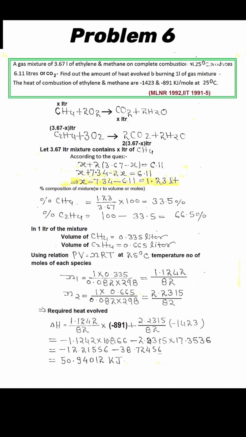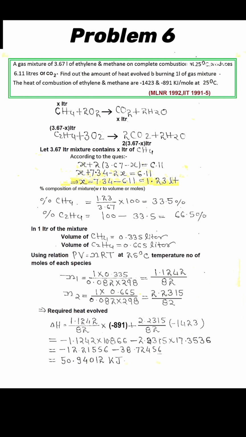In the problem shown here, 3.67 liter of mixture of methane and ethene produces 6.11 liter of carbon dioxide. Suppose X liter of methane is there in the mixture, then 3.67 minus X liter ethene will be there in the mixture. Using mole concept, we get the volume of CO2 evolved as 7.94 minus X. When we equate this value to 6.11, we will get X value as 1.23 liters. Hence, we can get the volume percentage composition of the two gases.